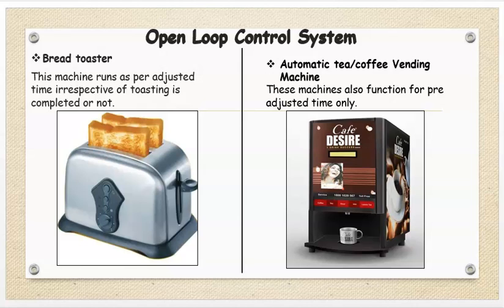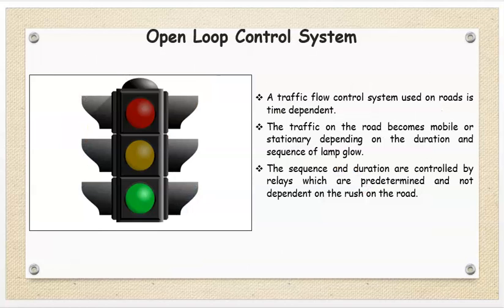Then automatic tea, coffee vending machine. These machines also function for pre-adjusted time only. Next example of open loop control system is traffic signal. A traffic flow control system used on roads is time dependent. The traffic on the road becomes mobile or stationary depending on the duration and sequence of lamp flow. The sequence and duration are controlled by relays which are predetermined and not dependent on the rush on the road.